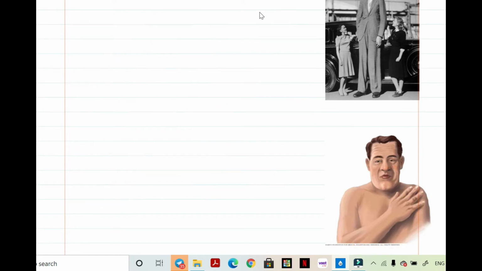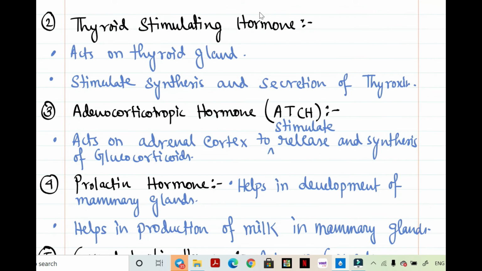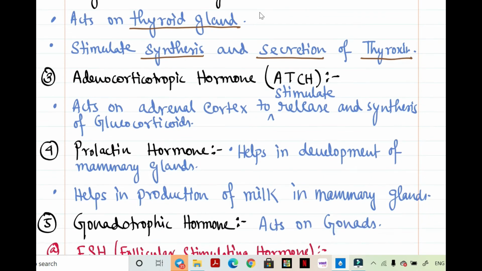Now, coming to the next hormone, that is the thyroid stimulating hormone. As the name suggests, it acts on the thyroid gland. What it does is stimulate the thyroid gland to synthesize, meaning produce, and also secrete, meaning release, thyroxine hormone. About the thyroxine hormone we will study in further lectures. As we all know from previous classes, thyroxine generally helps in increasing the basal metabolic rate, or the metabolism, of our body.